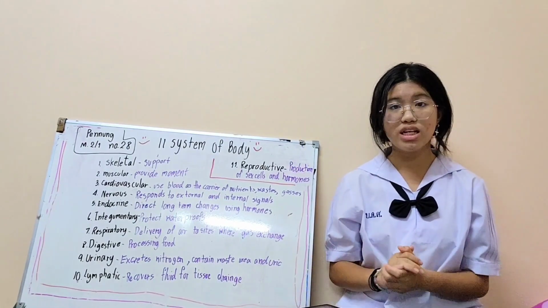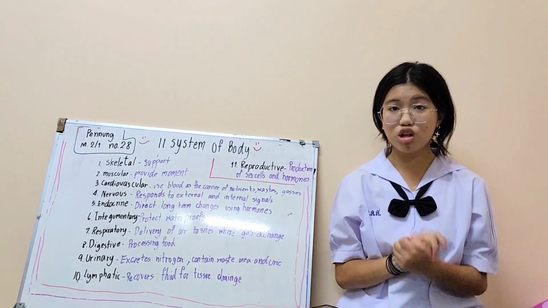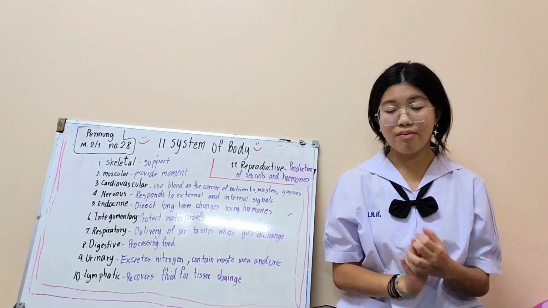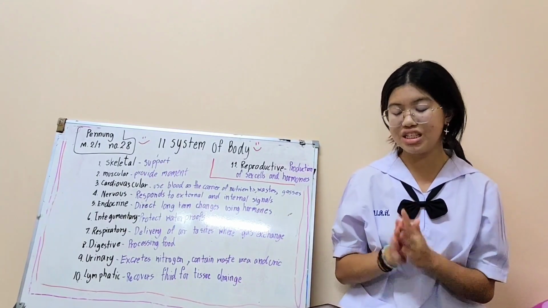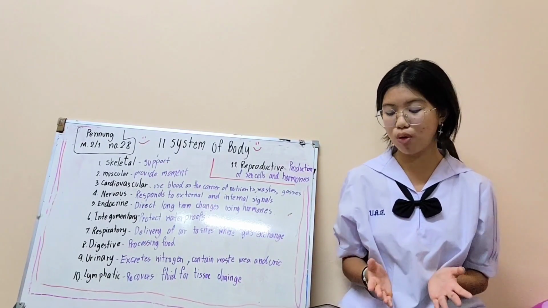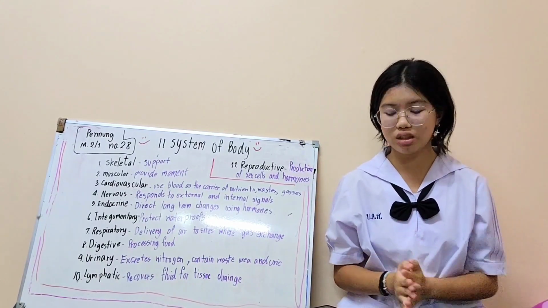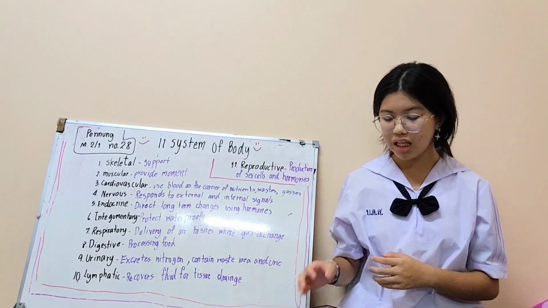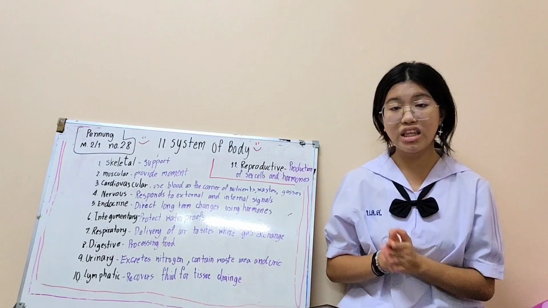Now we start with the skeletal system. The structure of the skeletal system is bones, cartilage, ligaments, and joints. The function of the skeletal system is support. It is the big function of the skeletal system. It supports because it's about bones. And then the second function is to provide movement.